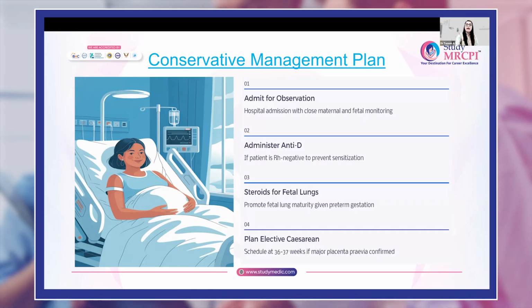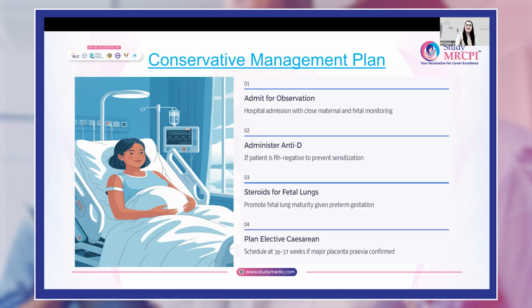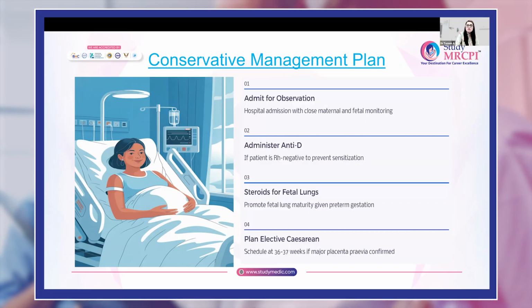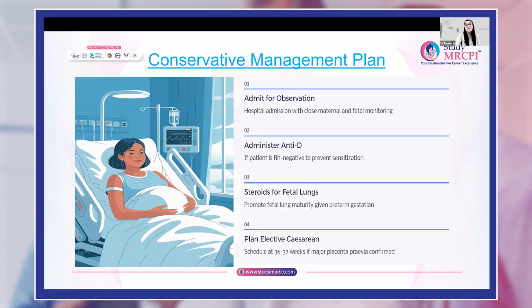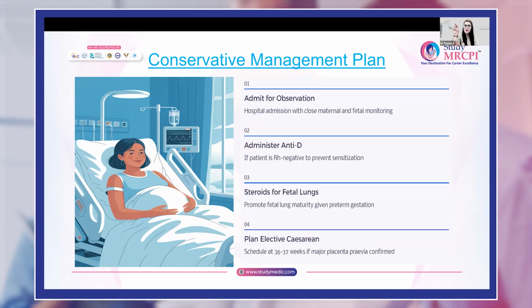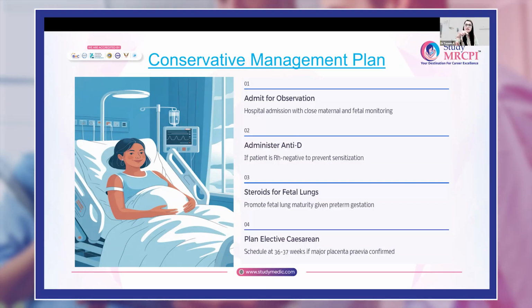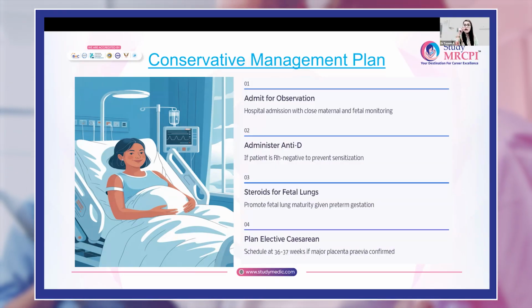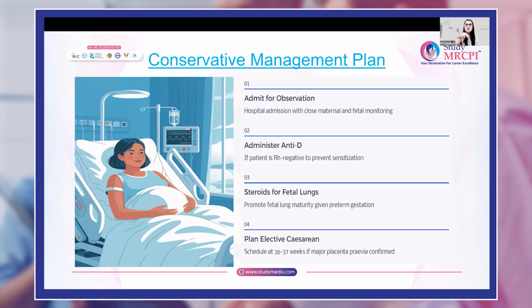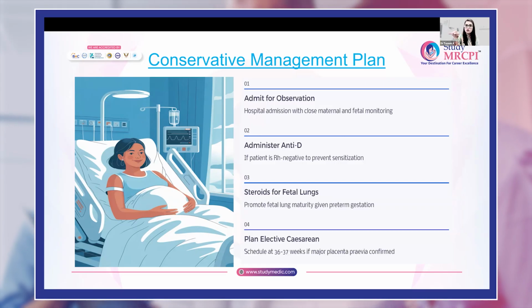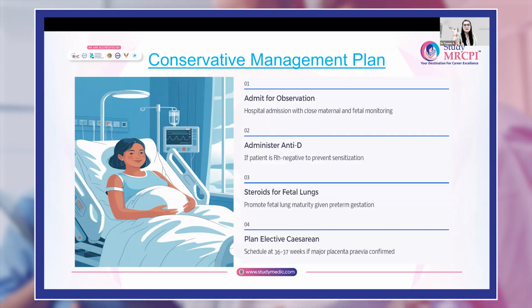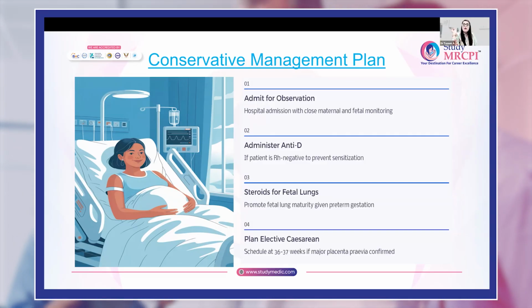If she is stable, we can admit the patient under observation, as this patient has presented at 34 weeks with a moderate amount of bleeding. Always remember who all will be involved in the management of this patient. So a multidisciplinary team involving a senior obstetrician. We have to involve a hematologist, as the patient is bleeding and may need blood transfusion. The blood bank should be informed about the blood arrangements. She's 34 weeks pregnant, so for fetal well-being, a neonatologist should be involved. A senior midwife should also be there, and if she needs a cesarean section, an anesthetist should also be involved.